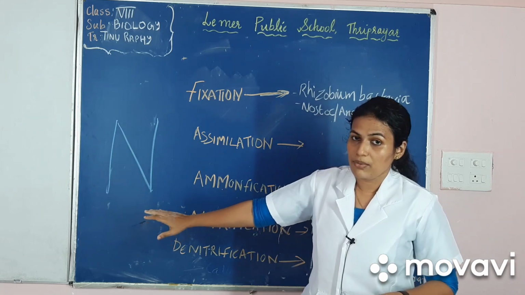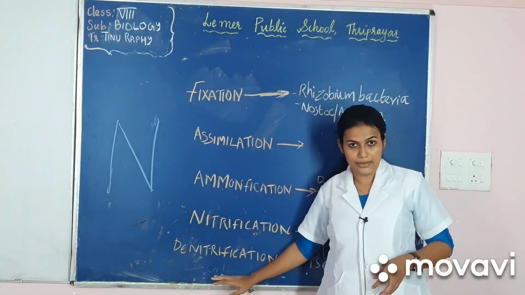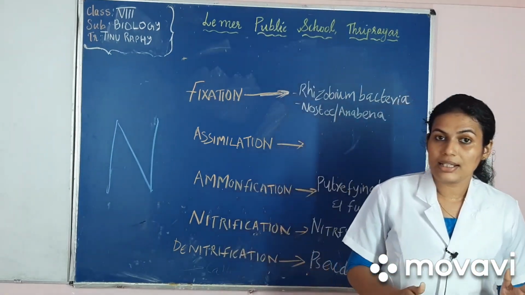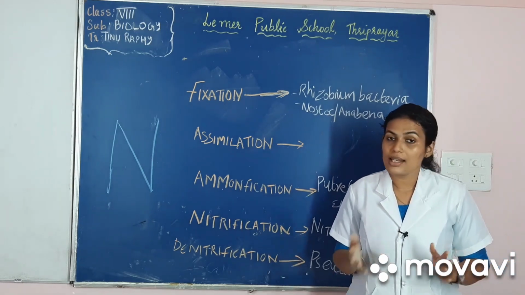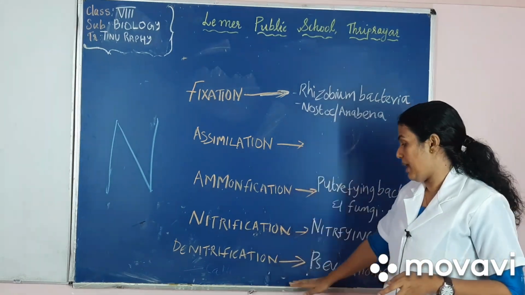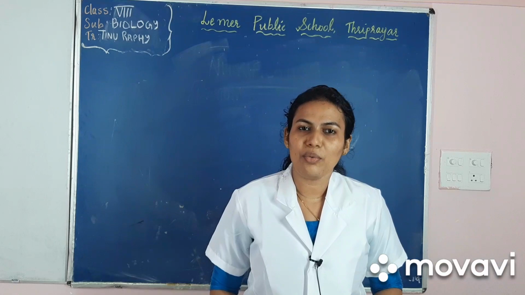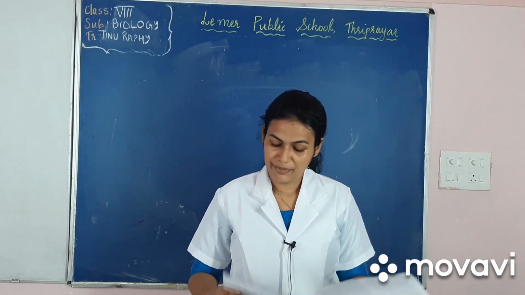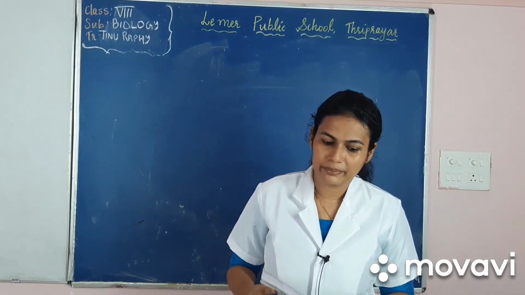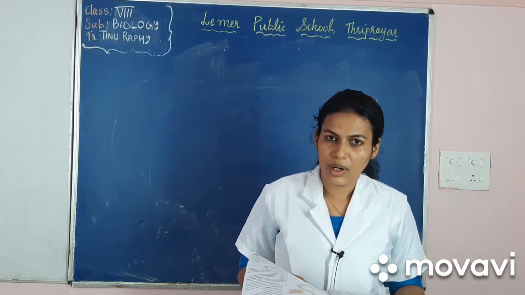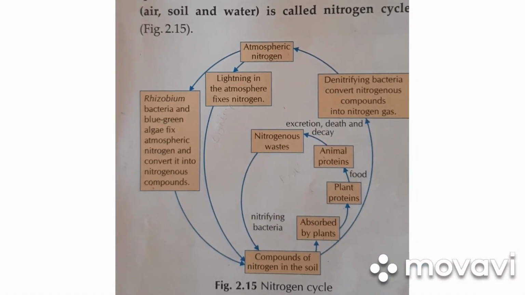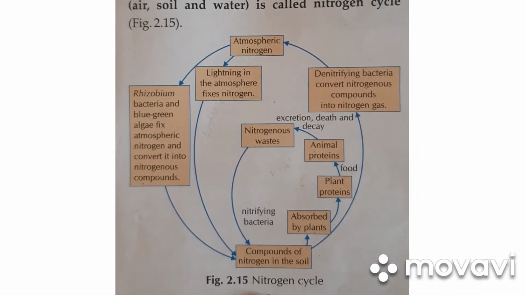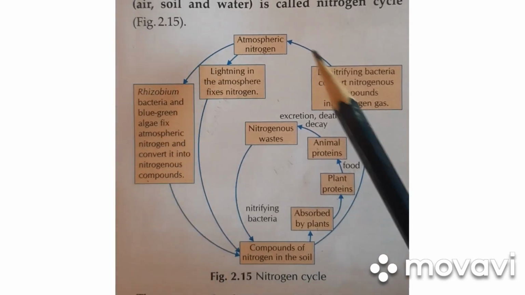Now the last step of nitrogen cycle, that is denitrification. It's a conversion of nitrates into free nitrogen gas, and it's done with the help of the bacteria Pseudomonas. Now I want all of you to take your textbook, page number 29, figure 2.15. So students, let's examine this picture of nitrogen cycle in your textbook.